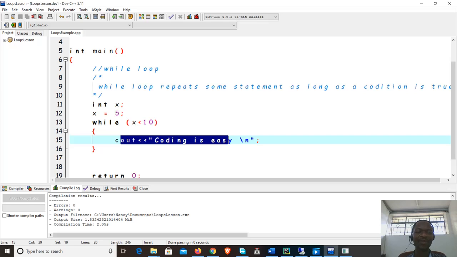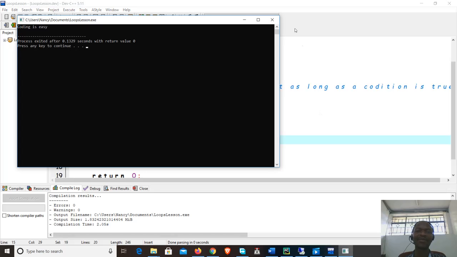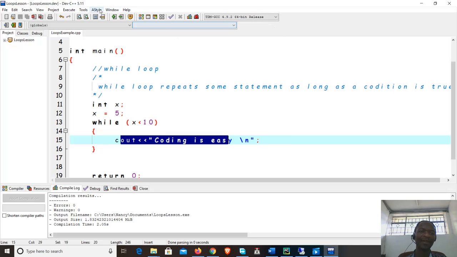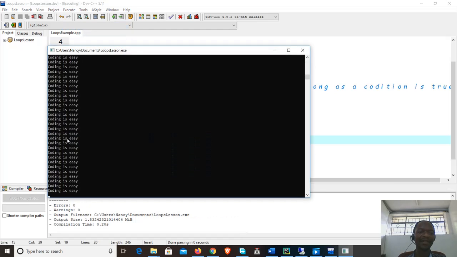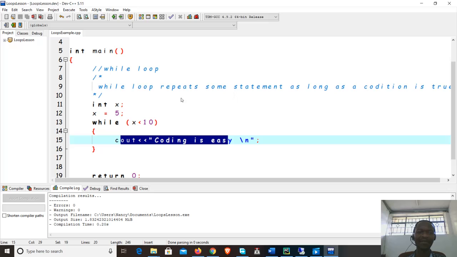So the program keeps going back to the condition and keeps finding that the condition is ever true. Hence, we see that flow coming. You see the program displaying... Let's see that again. Okay, we see this running, running, and running. So what we have here is an example of what is called an infinite loop, where the loop keeps running because the condition is ever true.